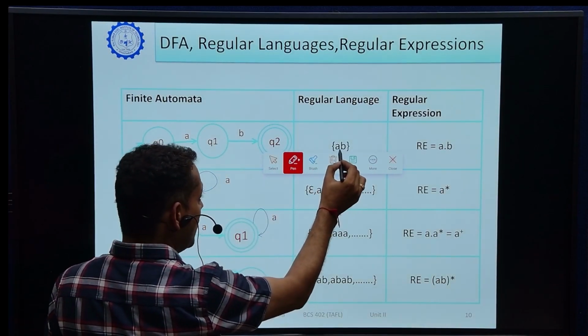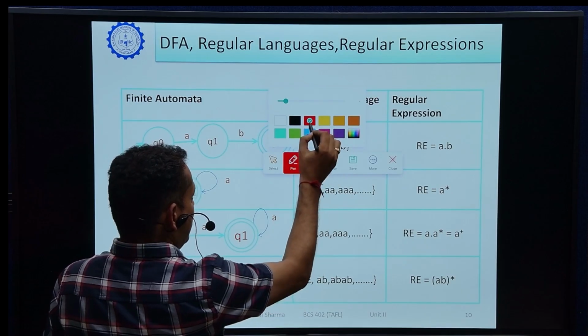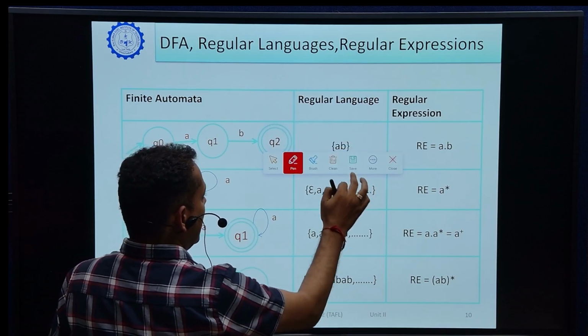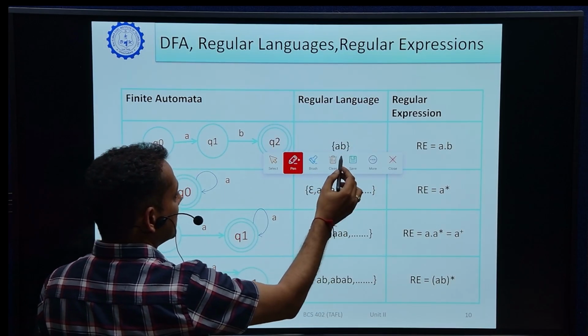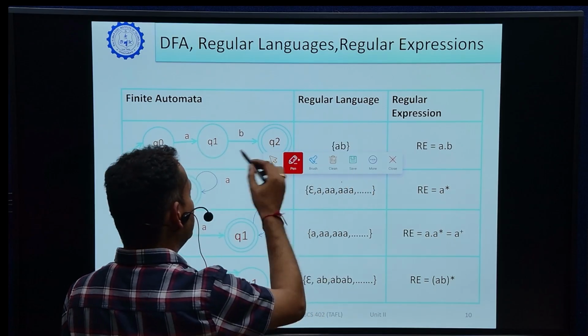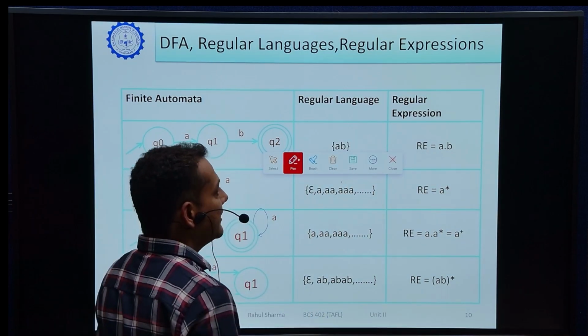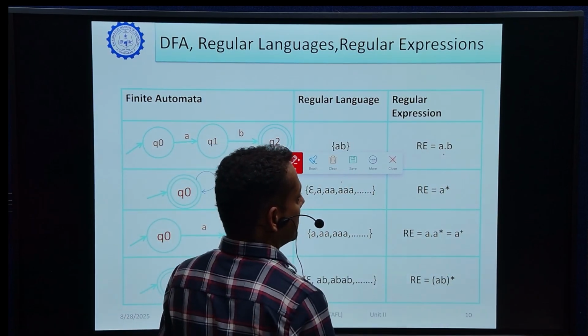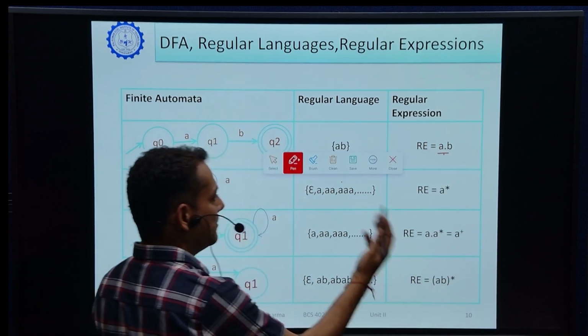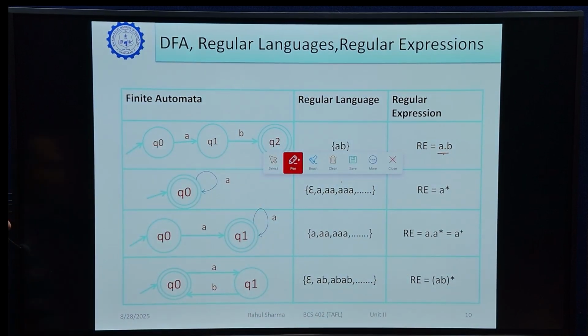So it is an example of concatenation. The language accepted by this finite automata is ab, and the regular expression is a dot b. So it is an example of concatenation. The previous one was for the union operator.